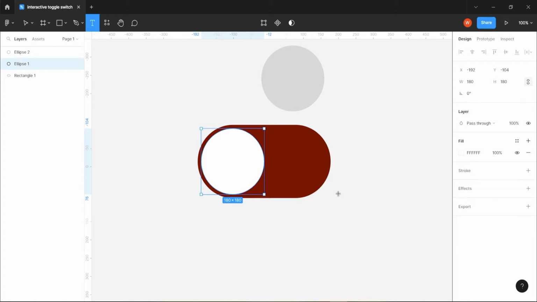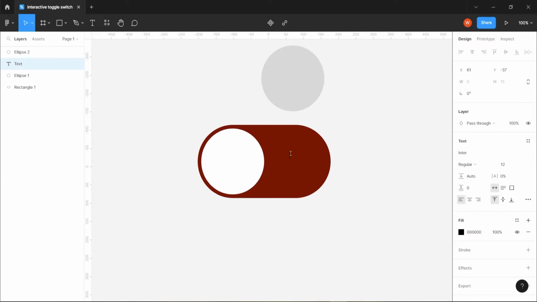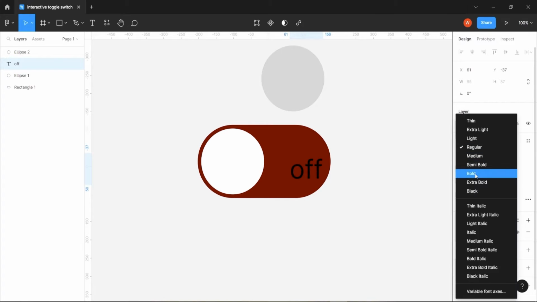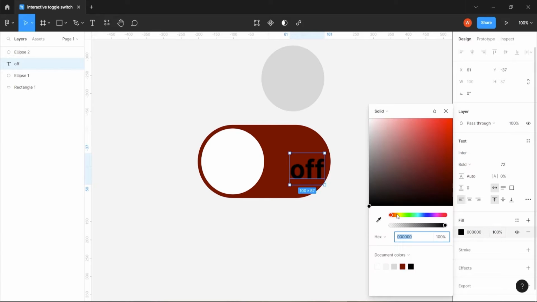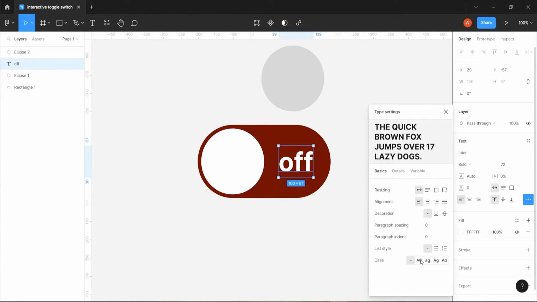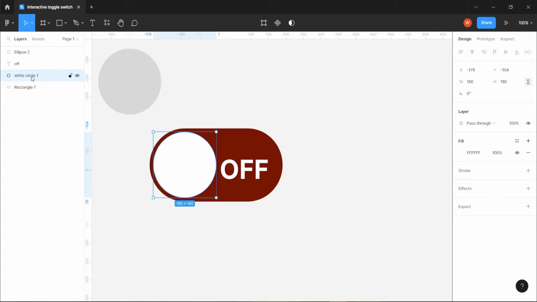Hit the T key for the type tool and write "off", 72, bold, and color white. It's better to rename the layer. Background red, and it is the off text here.